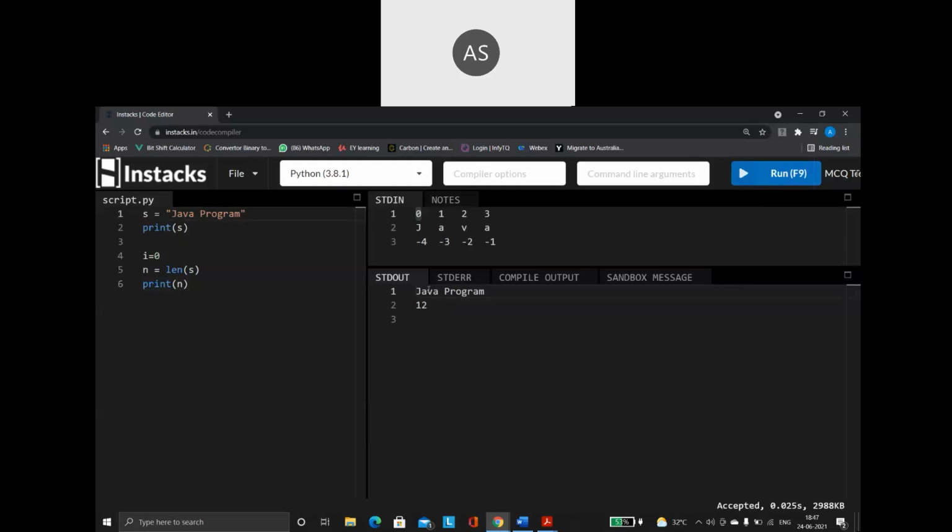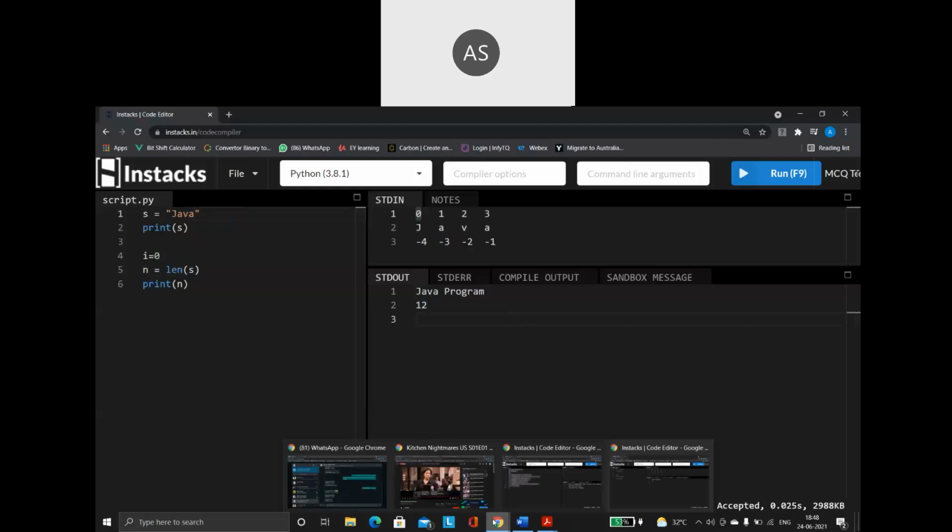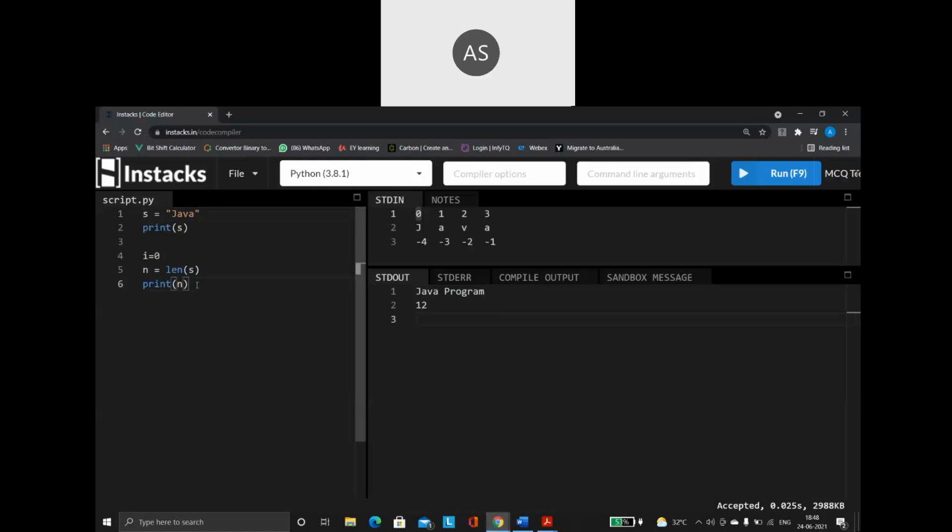How 12? Java consists of 4 characters. The space in between occupies 1 character, so 5. Then the word program has 7 characters. So 7 plus 5, total 12 characters. That is the way the len function works. It tells me the number of characters present inside the string. Any special characters, any symbols, the blank spaces, everything is treated as one character. So this is what the len function does for us.